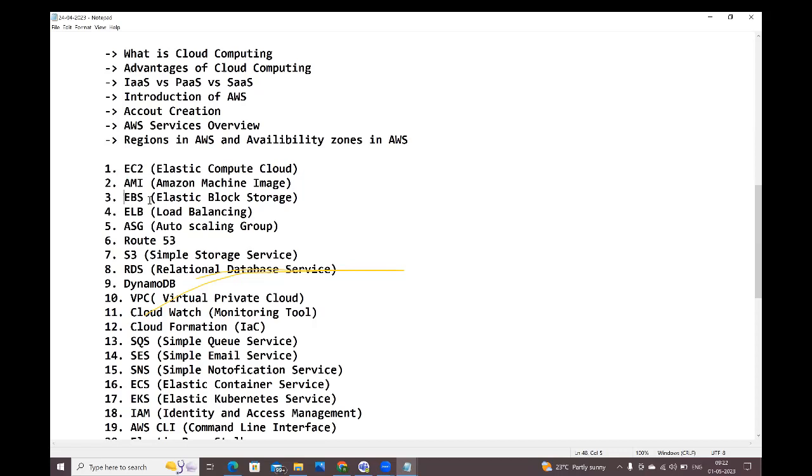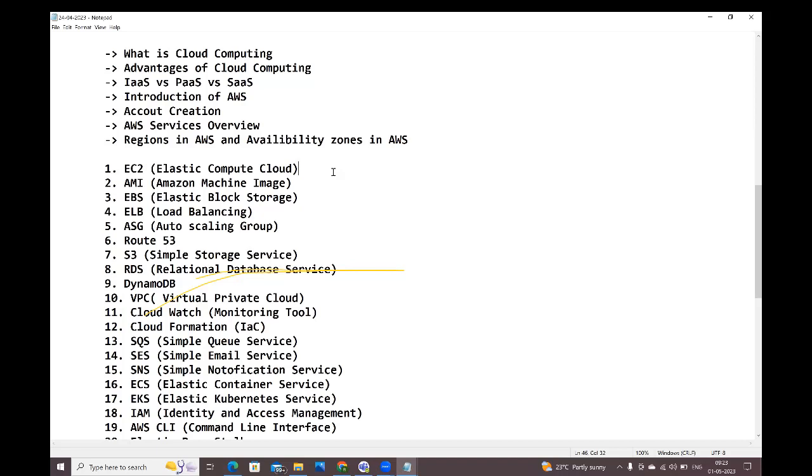Next, EBS, Elastic Block Store. This is the storage, guys. When you create the virtual machine, we are going to get some storage, which is called the root volume. How much root volume, how much storage will you get? If you create a Linux virtual machine, you will get 8 GB of space as the root volume. If you create a Windows virtual machine, you will get 30 GB of root volume.